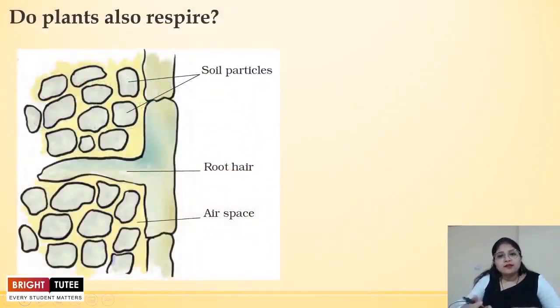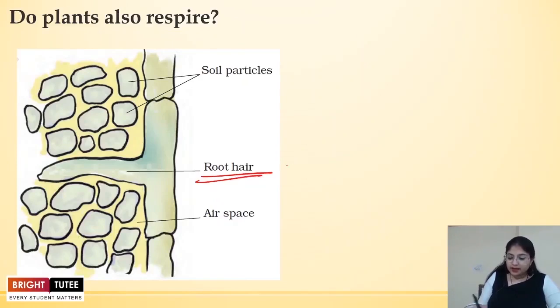As you can see, this is a diagram depicting the root and soil particles. First of all, let's understand that the root we are talking about has a very microscopic part called the root hair. These are very small and very thin parts. What happens in the case of roots is that the soil particles have air spaces in between them.